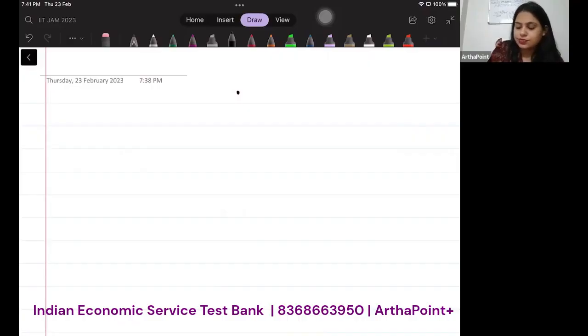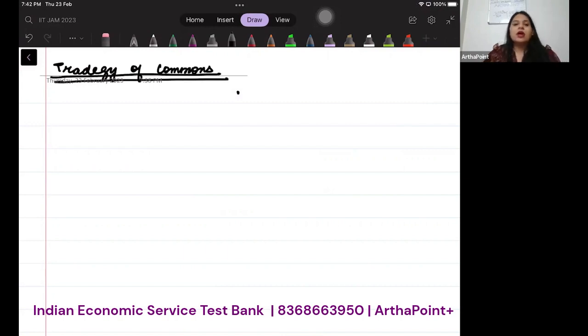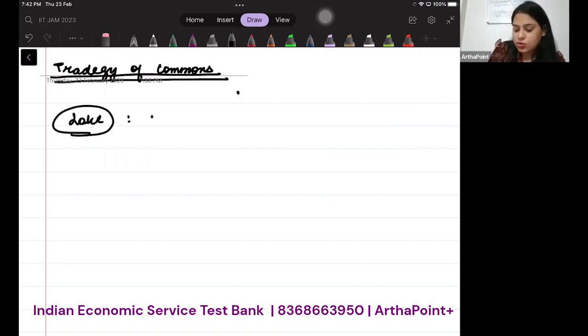Tragedy of commons. Now, what is tragedy of commons? Basically, it says that if you have two or more parties, then under a common good, like for example, let's say a lake, it would always be overused.